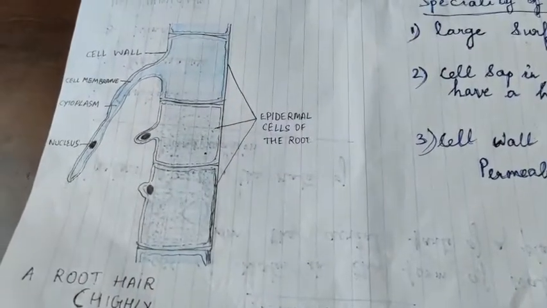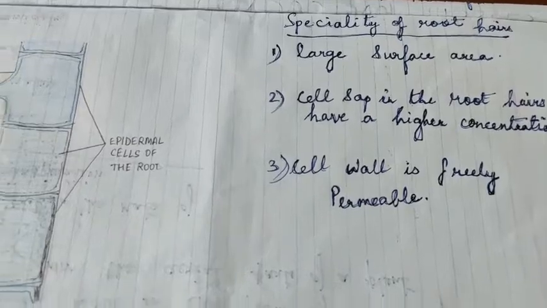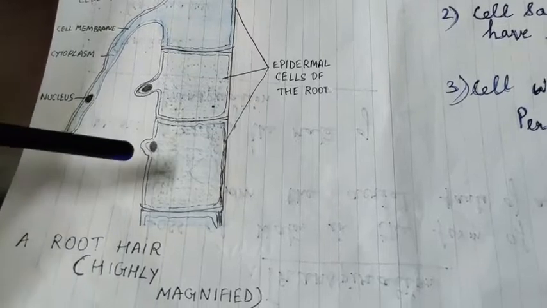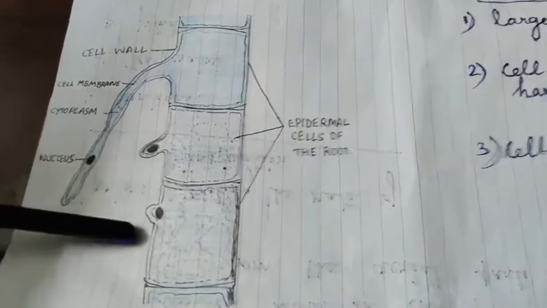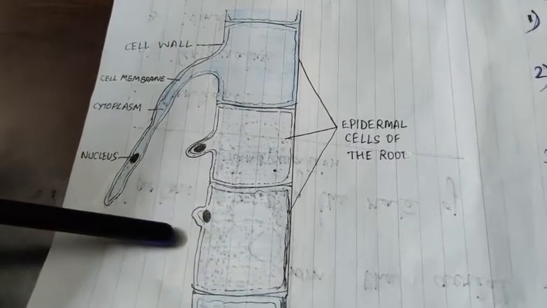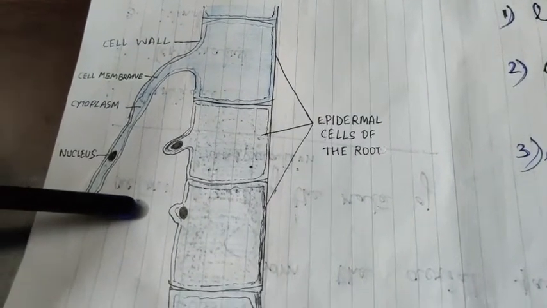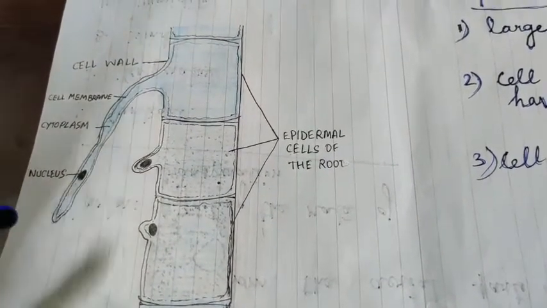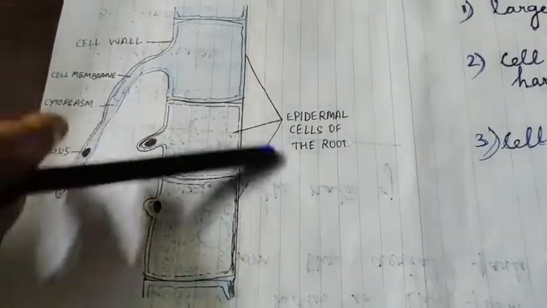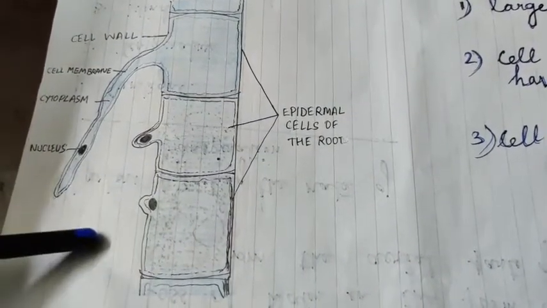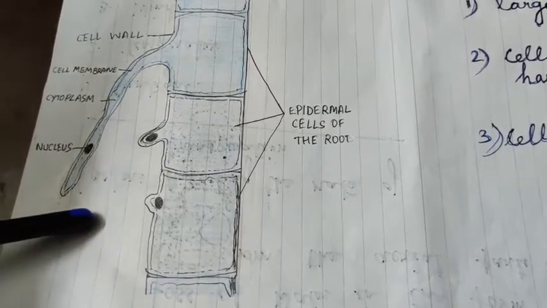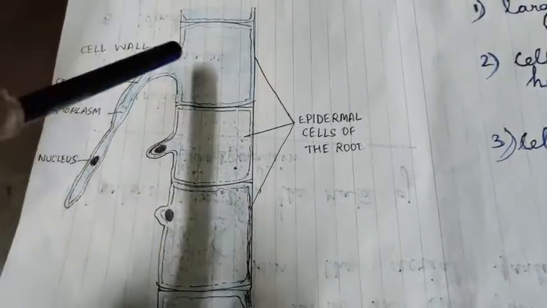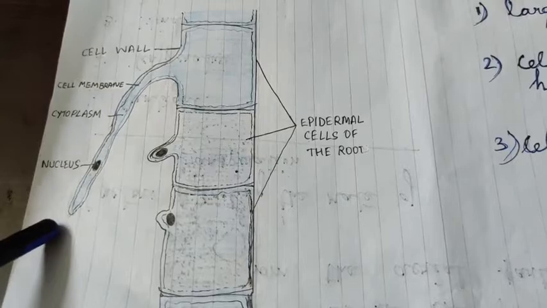Here we are going to study the roots, and how water is absorbed by the roots. Now in any plant, you have got a shoot system and a root system, isn't it? I'm talking about the root system, not the shoot system. The root system consists of a main root and lateral roots. And on these lateral roots, we have got fine outgrowths which are called root hairs. This diagram that you see is a highly magnified image of a root hair. Here you can see the extension of an epidermal cell of the root.